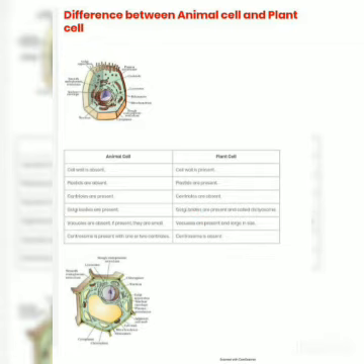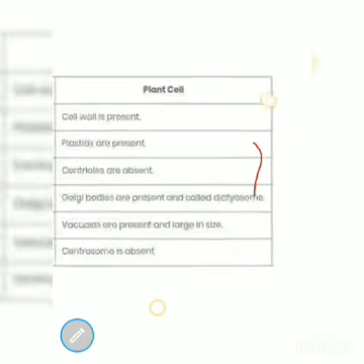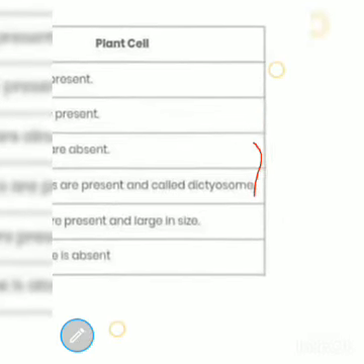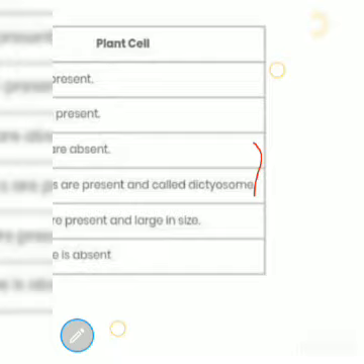In animal cells, Golgi bodies are present, and in plant cells Golgi bodies are also present, which are called dictyosomes. Then vacuoles are present in animal cells, which are very small. Look at the spelling of dictyosome, they are called dictyosomes. Okay, take the screenshot.